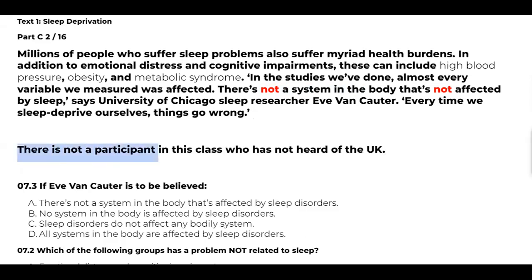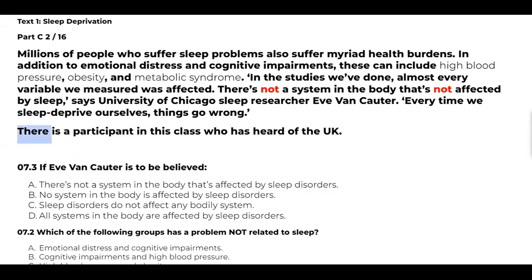So let's remove the not here: there is a participant in this class who has heard of the UK. That means all the participants in this class have heard of the UK.